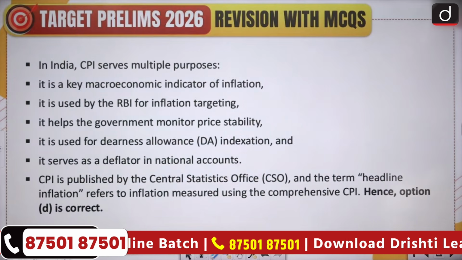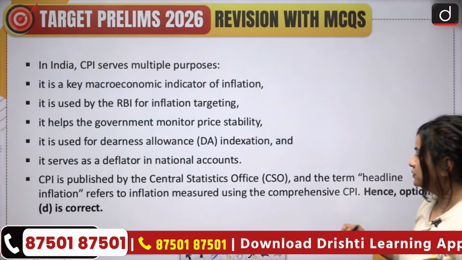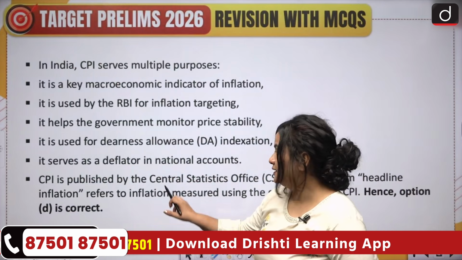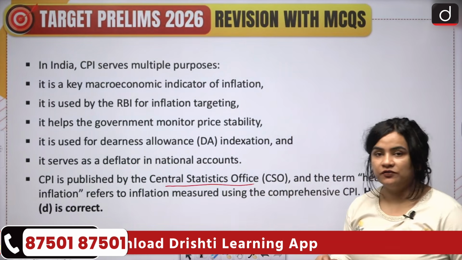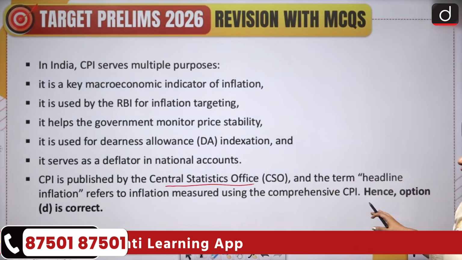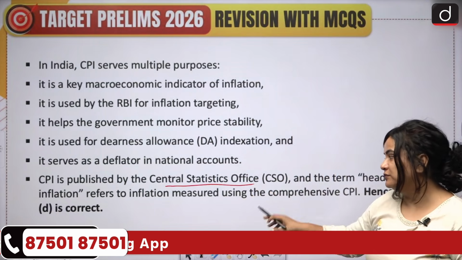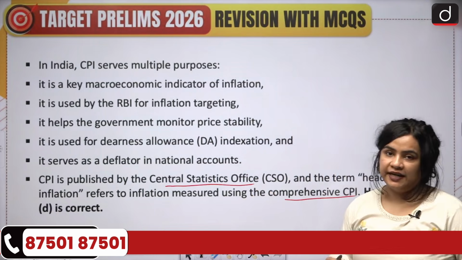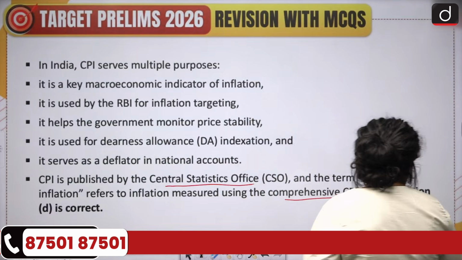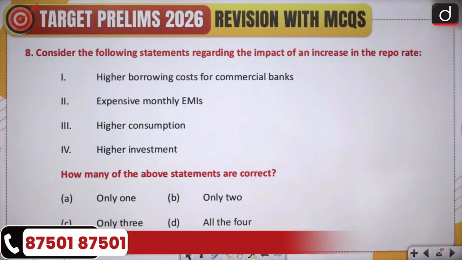You may pause the video to read the explanation. Now, it is important to note that the CPI is published by the Central Statistics Office or the CSO, and the term headline inflation refers to inflation measured using the comprehensive CPI, and therefore option D is the correct answer.